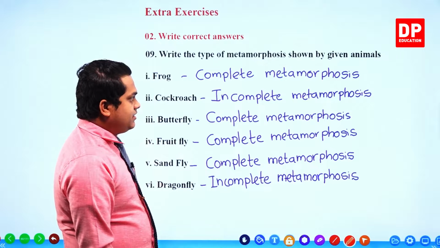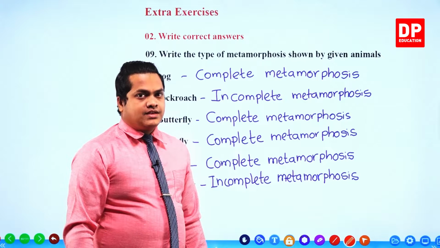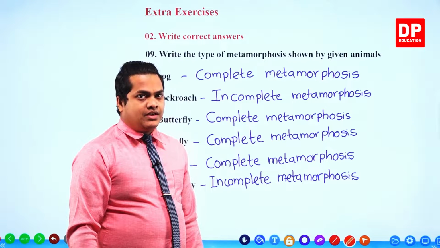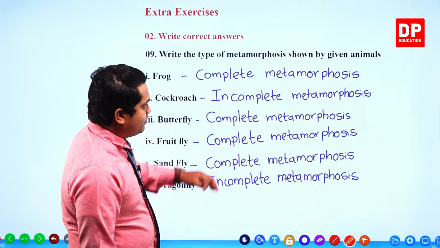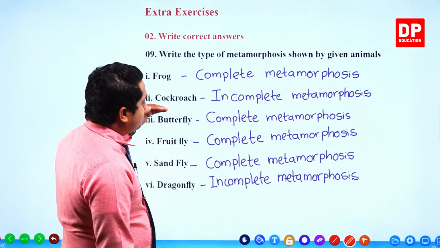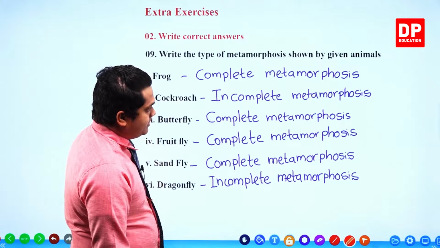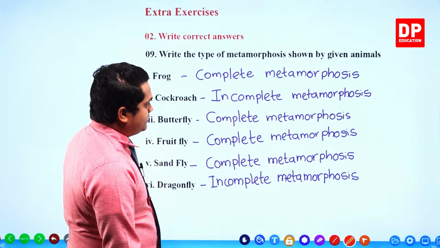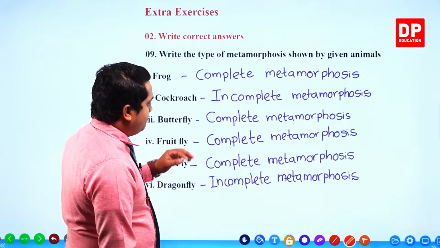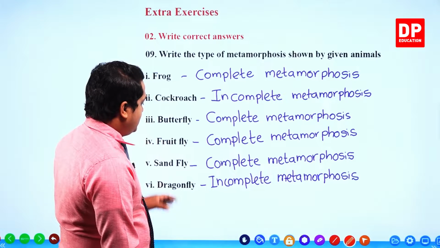So these are the metamorphoses carried out by each of these organisms. Frog, complete metamorphosis. Cockroach, incomplete metamorphosis. Butterfly, once again complete metamorphosis. Fruit fly, complete metamorphosis.